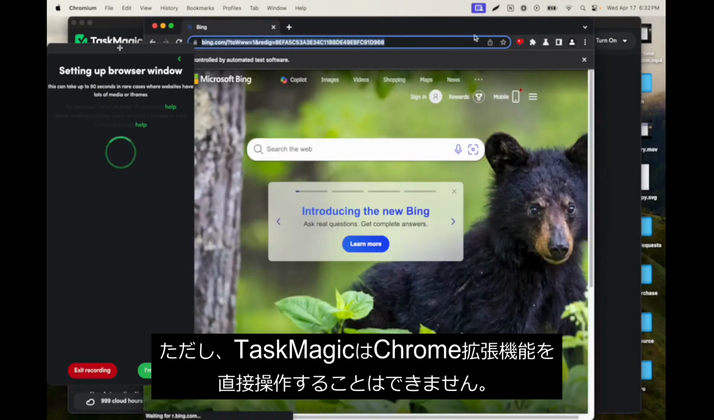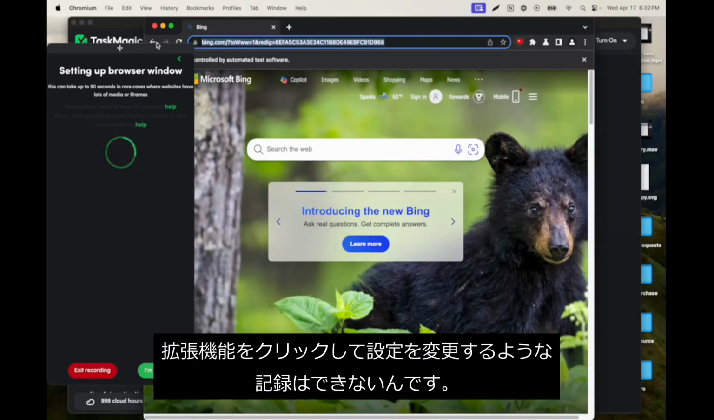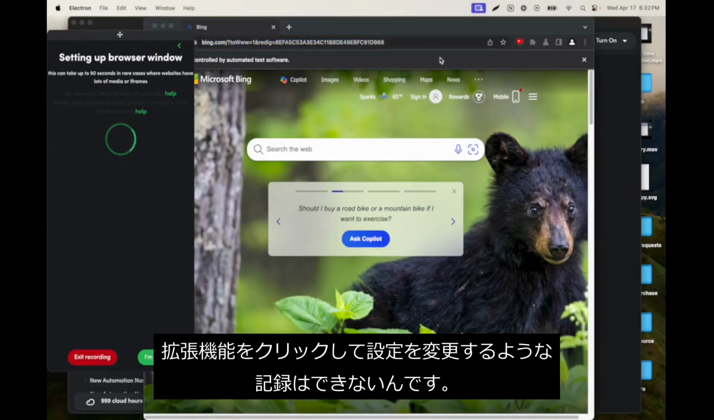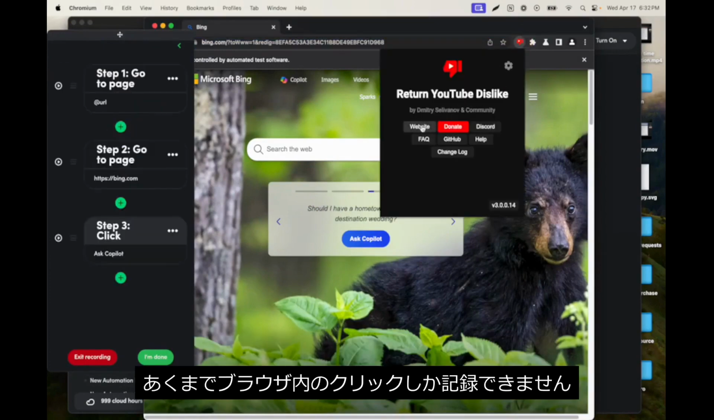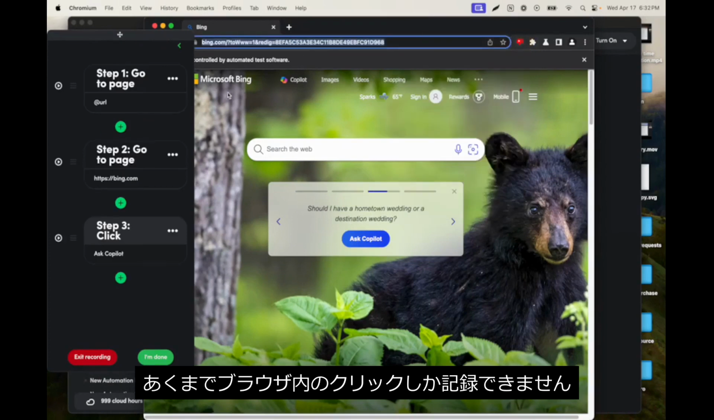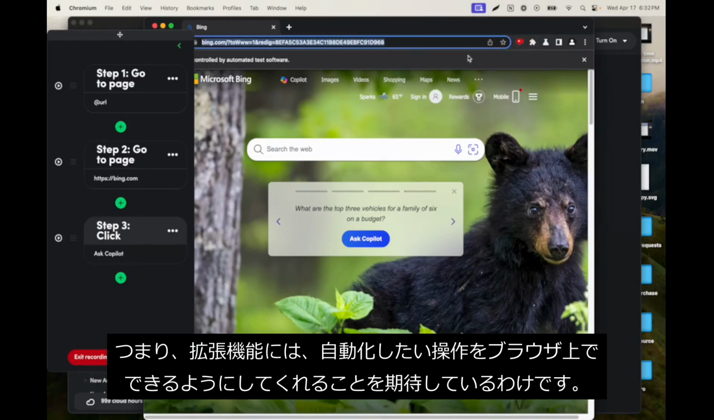Again, what's important here is TaskMagic is not able to interact with this Chrome extension. So you will not be able to record a click of clicking this and then clicking on an option inside of here. You're only going to be able to record clicks inside of the browser. So again, we're depending on this extension to be adding information to the browser that you're wanting to interact with.